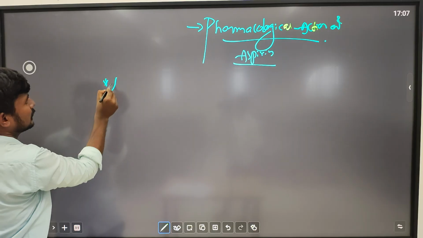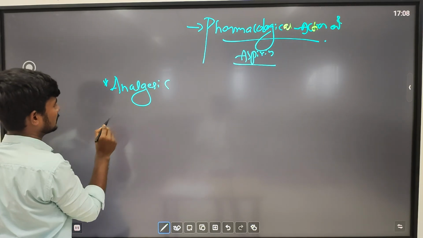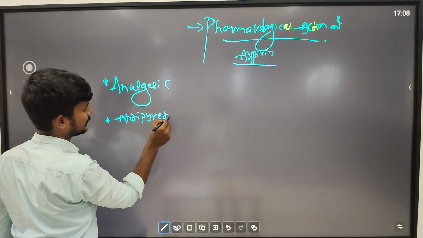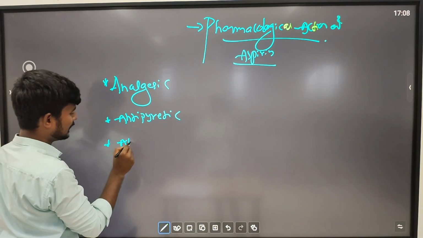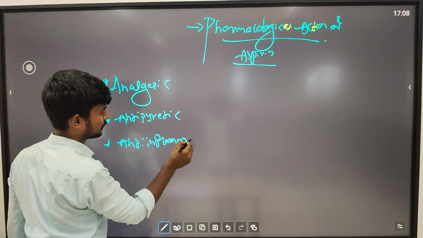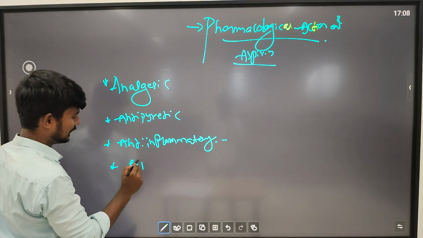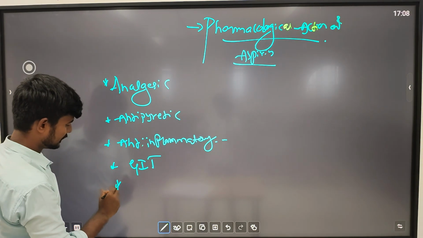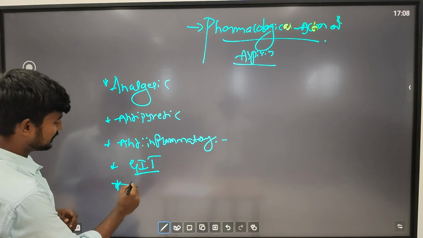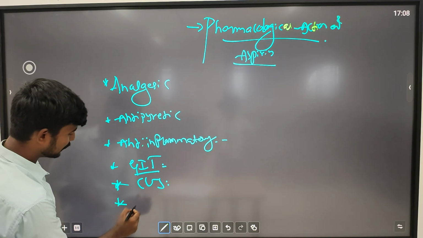The first one is analgesic. Second is antipyretic, anti-inflammatory, then the action on the GIT, and along with the GI system, the CVS and urate excretion.